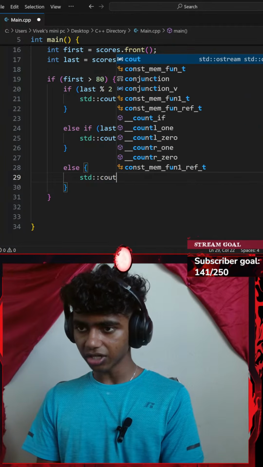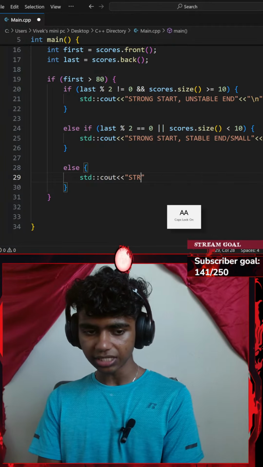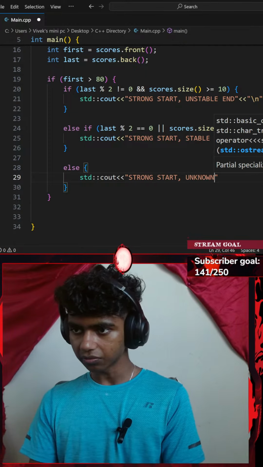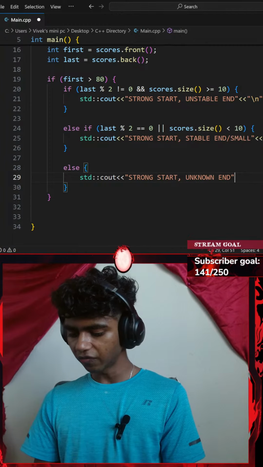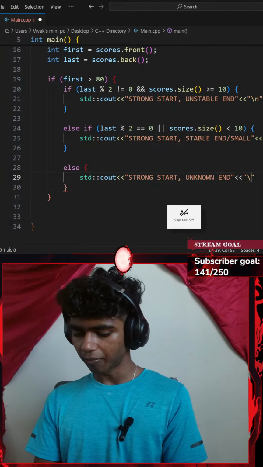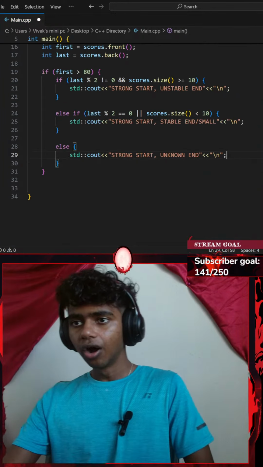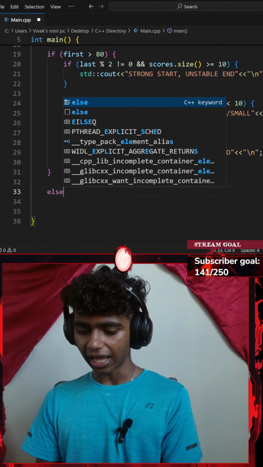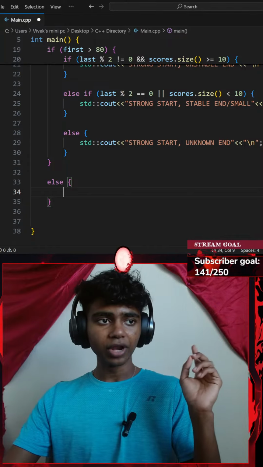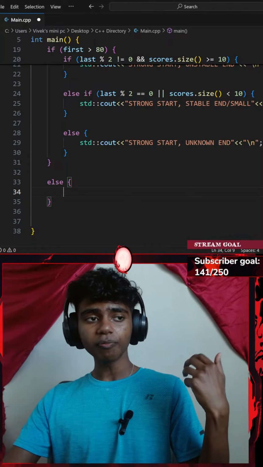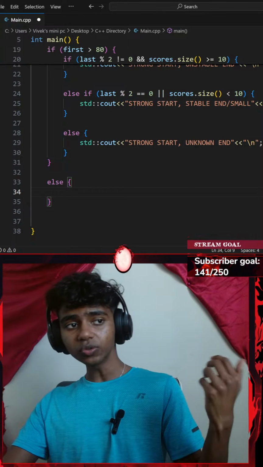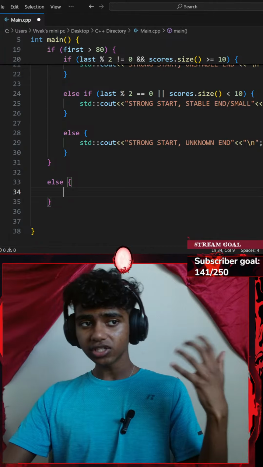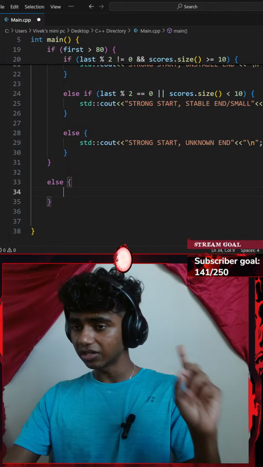I'll go with a standard console output with an insertion operator. This is going to say something like strong start unknown end. Okay, perfect. I will go with another insertion operator, backslash n for a new line. That said, now outside of my initial if statement, I am going to add an else clause as well. This is going to check something: if my first is greater than or equal to 60 and my last is greater than 95, I show a standard console output that says balance start explosive end.